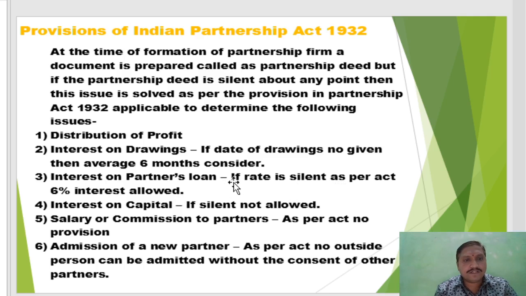But if the rate is silent in the partnership deed, as per the Act 6% interest is allowed. That means if a partner's loan is given in an example in a final account and no rate of interest is given, at that time 6% interest is allowed to that partner as per the Act.